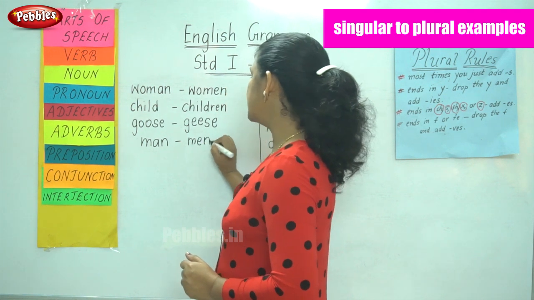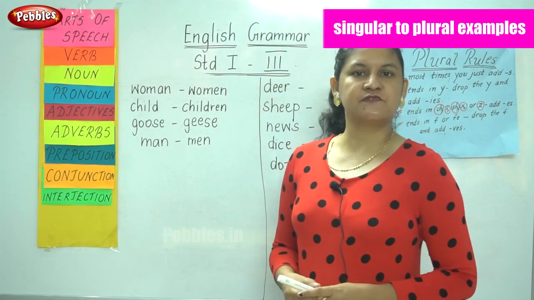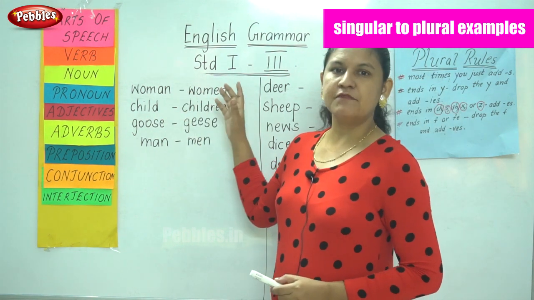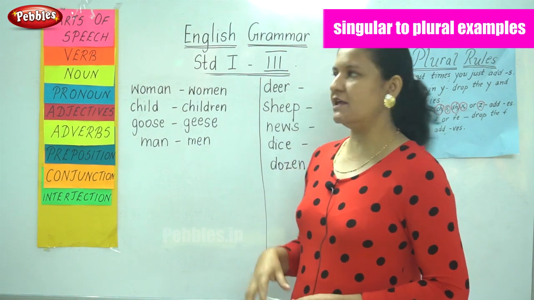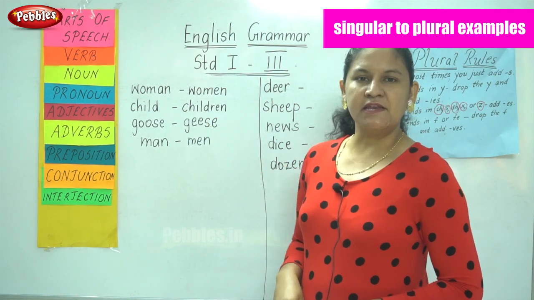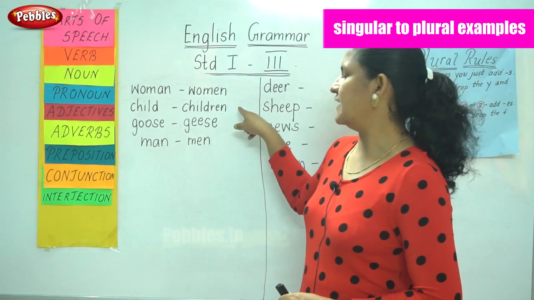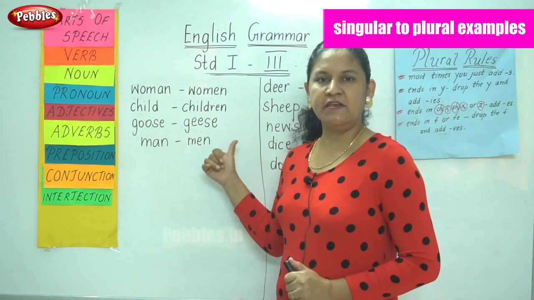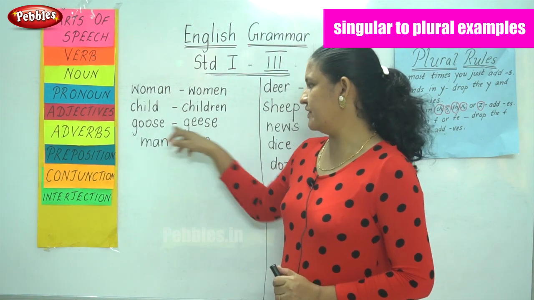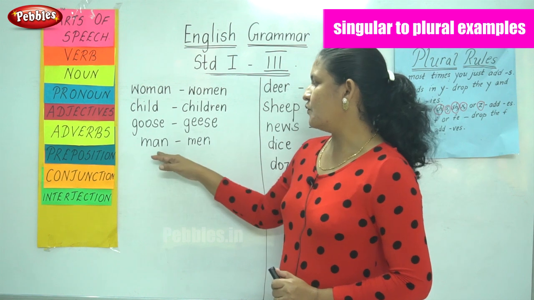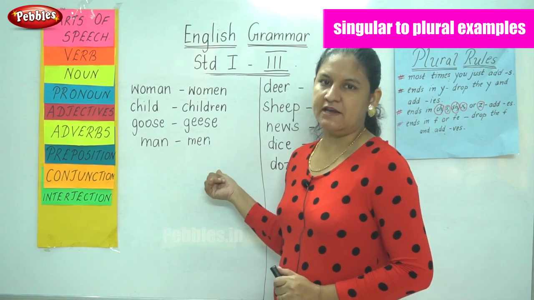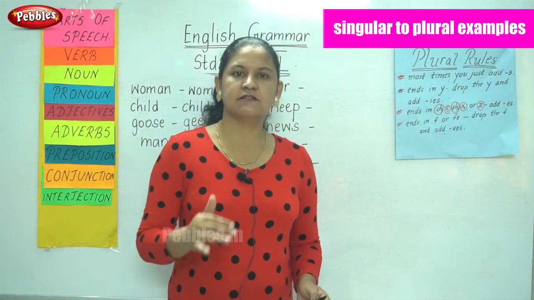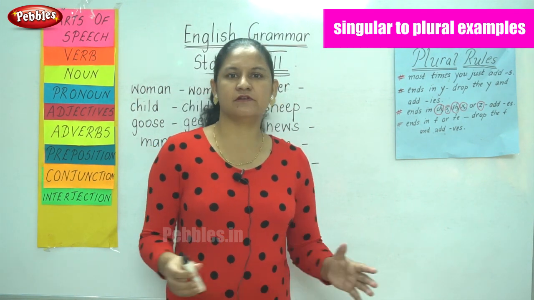So these are all certain exemptions when we change from the singular to plural. Example, one woman, many women. The A becomes E. One child, many children. And we don't add an S behind the children. One goose, many geese. The O becomes EE. One man, many men.